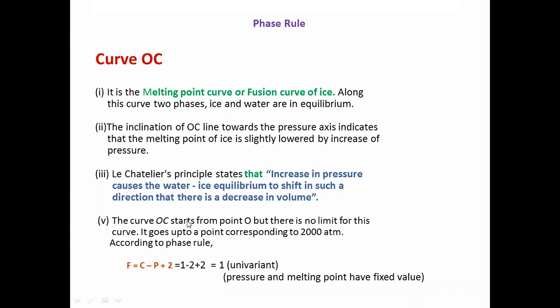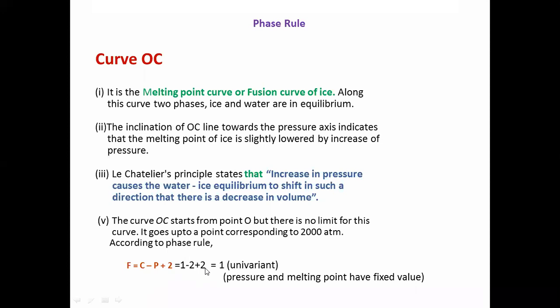The curve OC starts from point O, but there is no limit for this curve. It goes up to a point corresponding to 2000 atmospheric pressure. According to the phase rule, F equals C minus P plus 2, that is 1 minus 2 plus 2, that is 1. The system is univariant again.